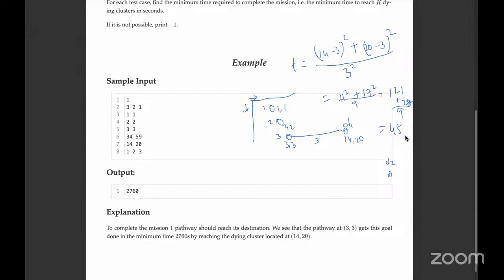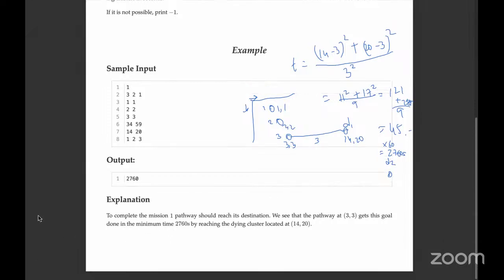And if you then multiply that with 60 to get the seconds, you get the answer of 2760. Right? So this is 45 point something. So if you do that times 60, you get 2760 seconds. Right? So that is basically how you solve this question. So you have to find the minimal matching, where this is for k equals 1, but whatever is the k, you have to find that many matchings where you minimize the distance, right? Or the time. So for one case, you just minimize the time, and for multiple paths, you just minimize the sum of the time. Right? So let us see how to solve this.